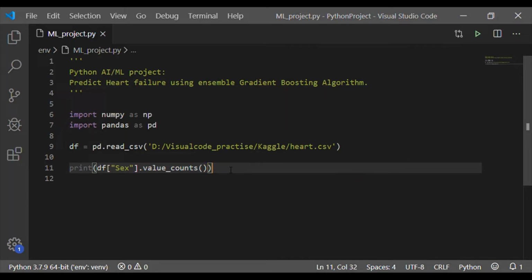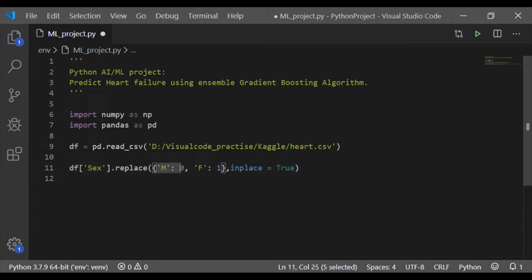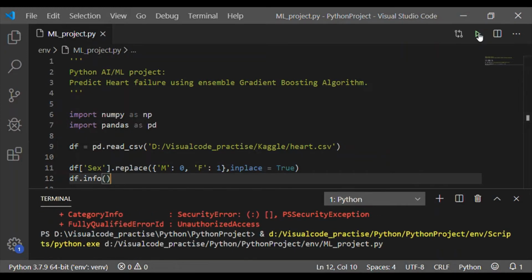We will proceed to replace M and F, the categorical values of the categorical variable sex, with 0 and 1 respectively. This can be done by using the replace method and passing a dictionary with key and value M:0, F:1 by setting inplace equal to true.